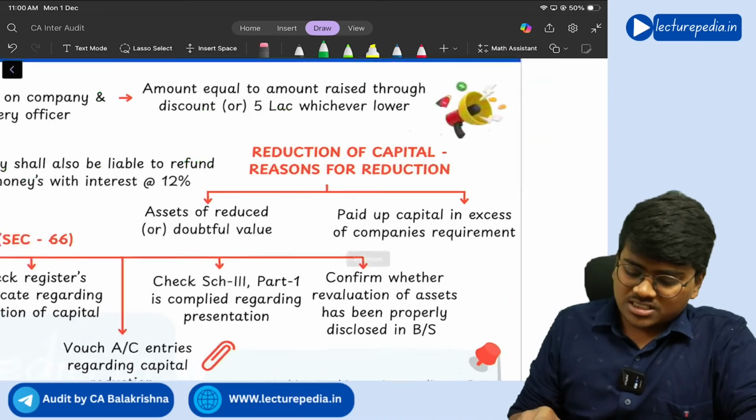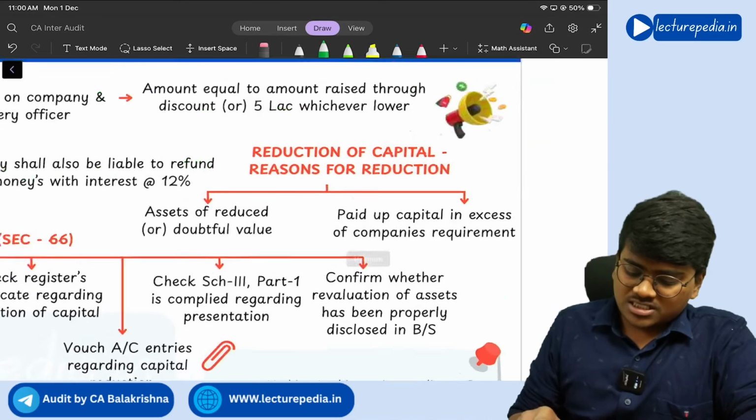Let's say, for example, the company is having assets worth some 100 crores, but the value of these assets has fallen to 50 crores due to some market situations or whatever the reason. The value of assets has fallen to 50 crores, but still in the books of accounts you are showing it as 100 crores, which is not correct. You need to write off.